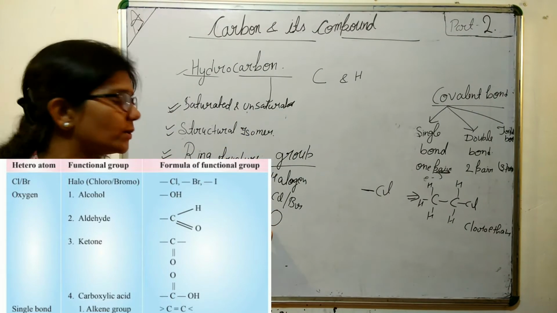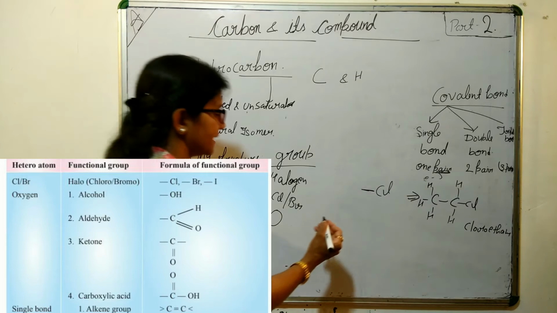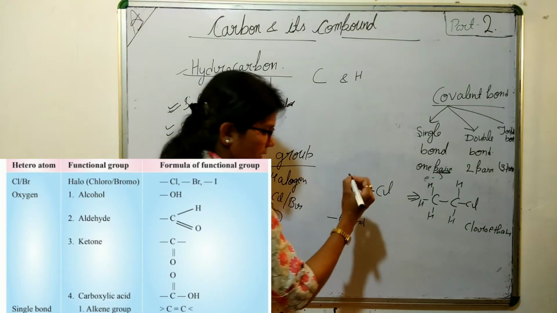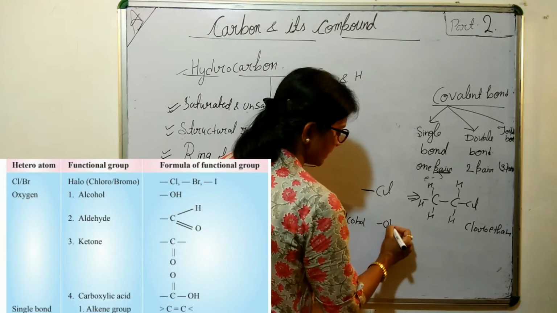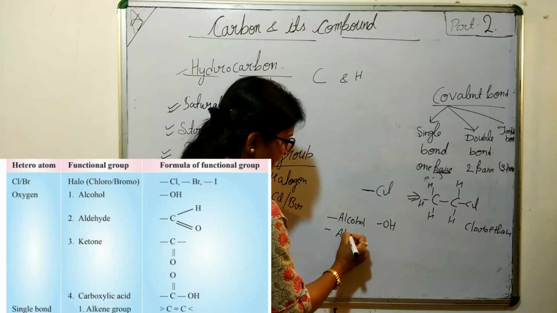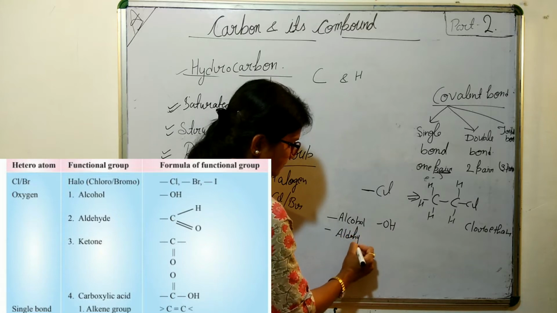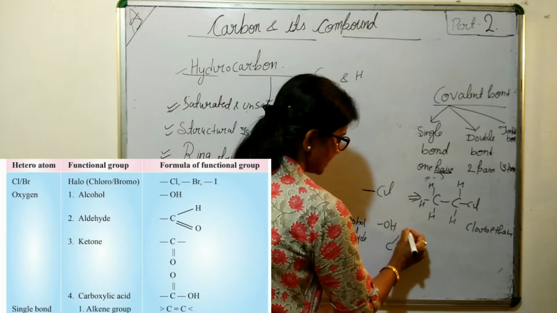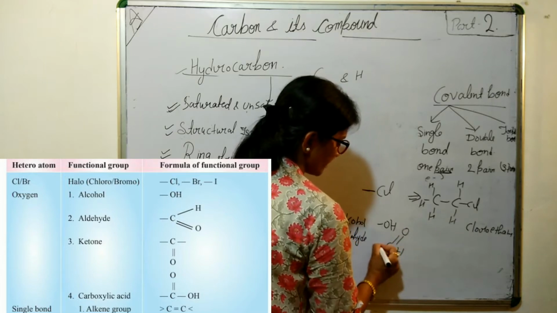If your heteroatom is oxygen, this may be like alcohol, as I have shown you, it is OH. Then if it is like aldehyde, we will present it as COH.